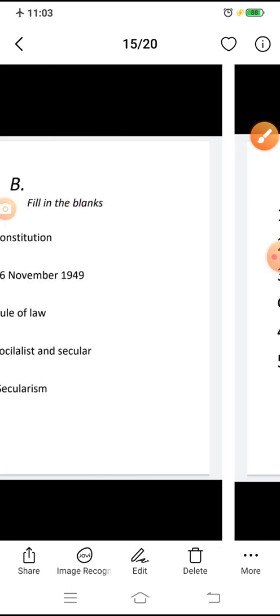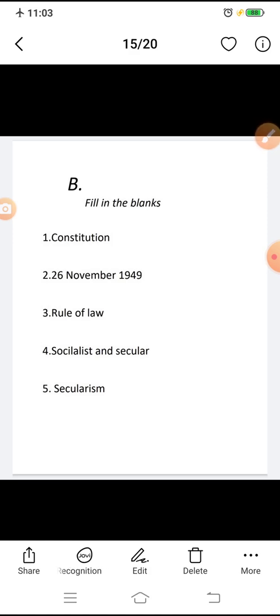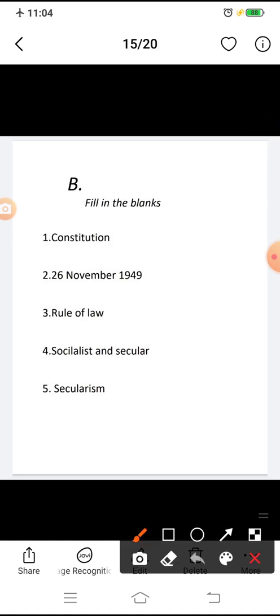Next we solve Section B. Section B is filling the blanks. First question: the dash enacts the laws that govern a country. The answer is Constitution, meaning the Constitution enacts the laws that govern a country.